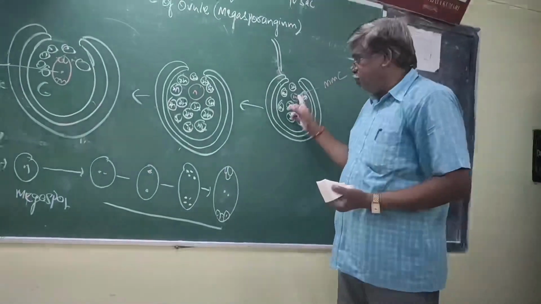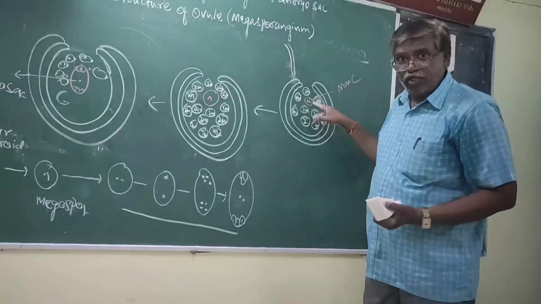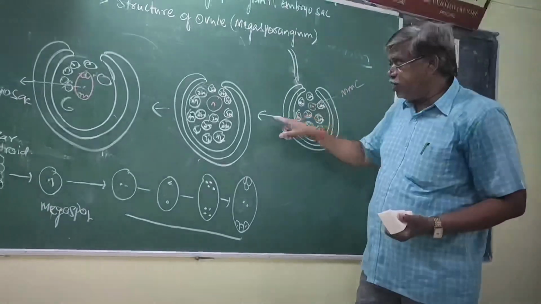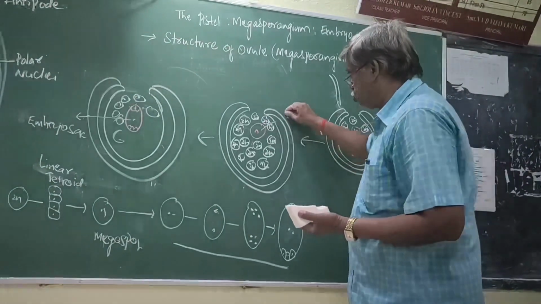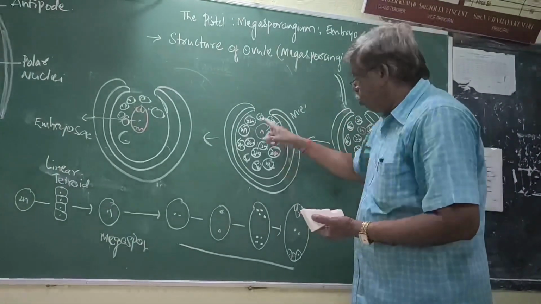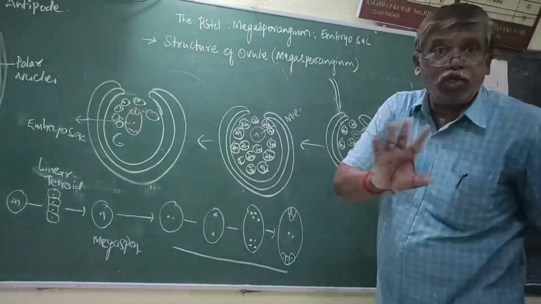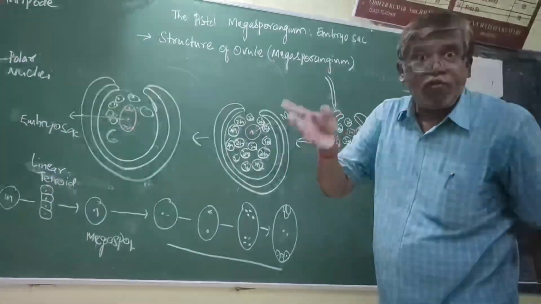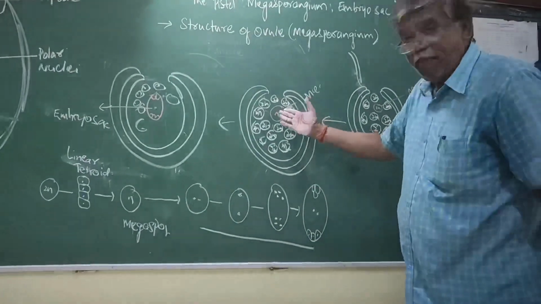Now, this MMC, which is diploid, undergoes meiosis and forms haploid megaspore. Now, what are the surrounding cells? The remaining cells of nucellus. There is no change in the remaining cells of nucellus. They act as nourishment to the megaspore.